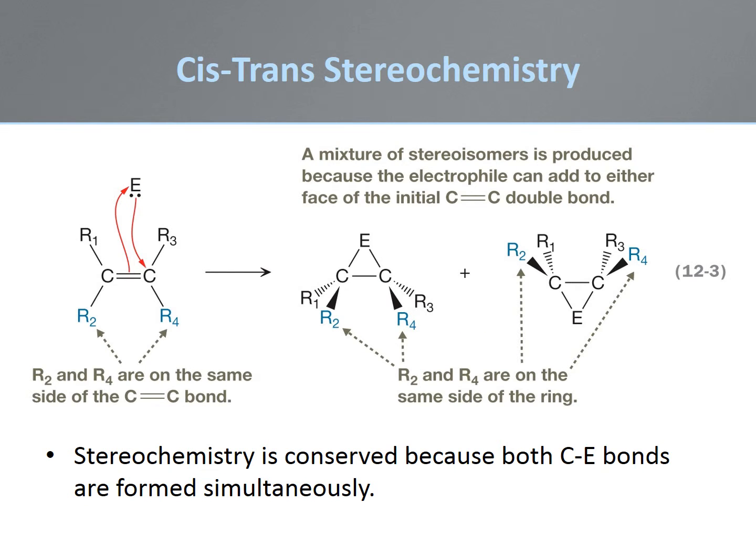One important consequence of the simultaneous formation of these two bonds is the conservation of the stereochemical relationships of the original pi bond. Groups which were cis to each other in the original pi bond will be cis in the cyclic species formed by addition of the electrophile. If the cyclic product is chiral, then a mixture of stereoisomers is produced, since the electrophile can add from either face of the pi bond. If the starting alkene was achiral, this will be a racemic mixture. Otherwise, a mixture of diastereomers will be formed.